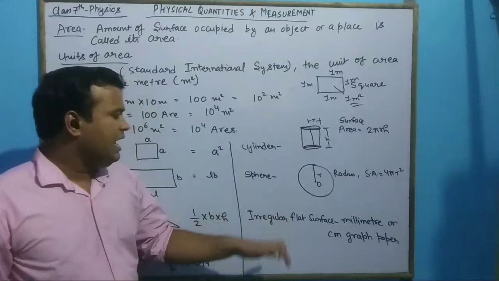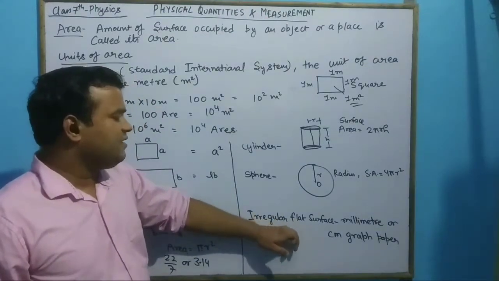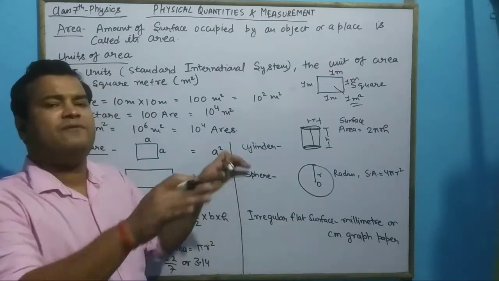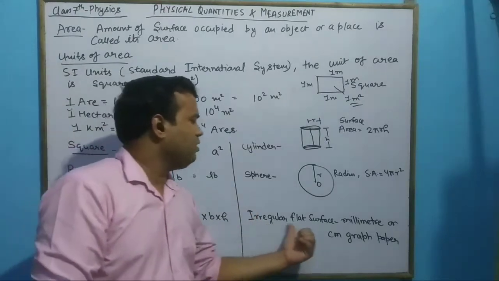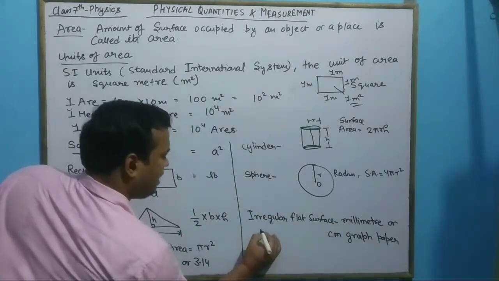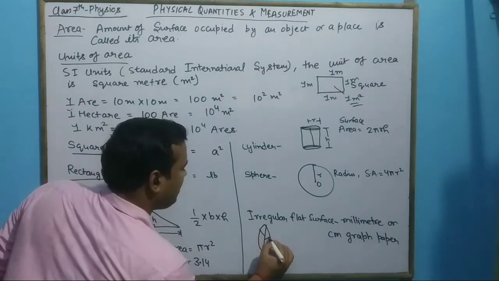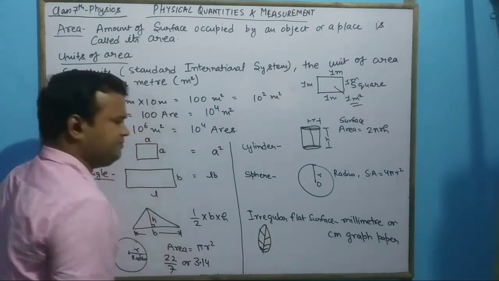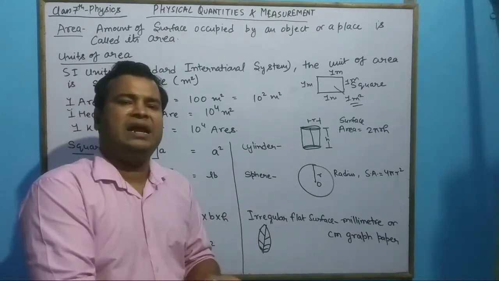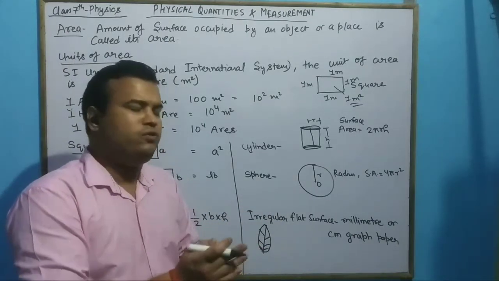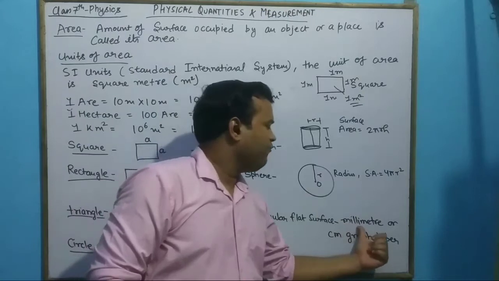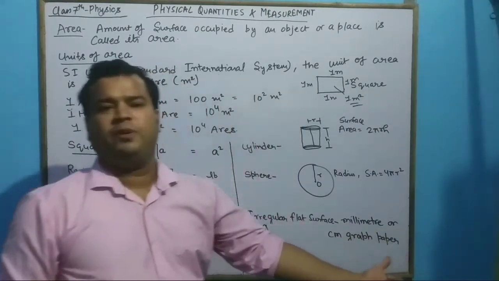And there is one thing more: there are some surfaces which do not have a very clear boundary. It is an irregular flat surface, like a leaf. There is a leaf and it does not have a very regular surface. So how do we find its area? We need to find its area with the help of millimeter or centimeter graph paper.